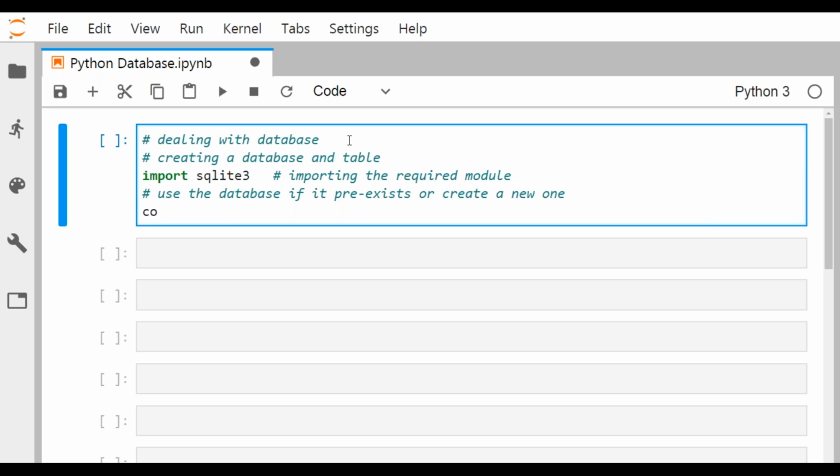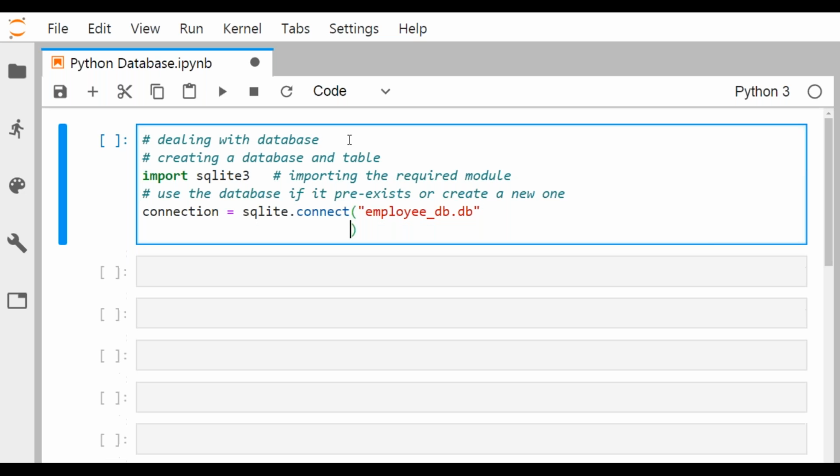So we're going for the connection, sqlite3.connect, and we're giving this name as employee_db.db. It is a common convention, not mandatory, that our database name should have the extension .db.